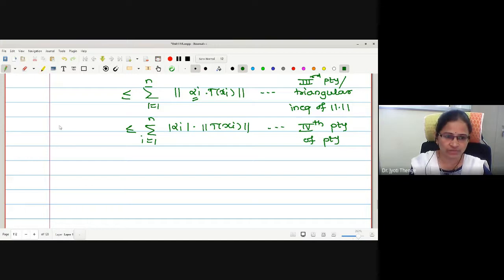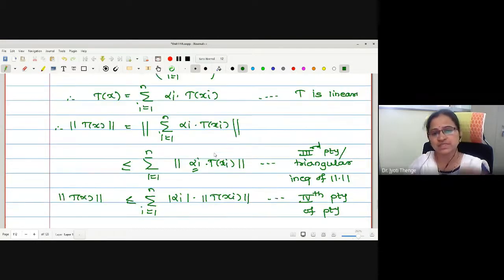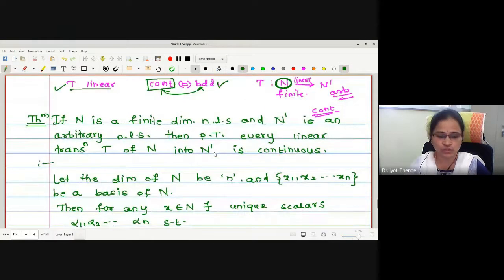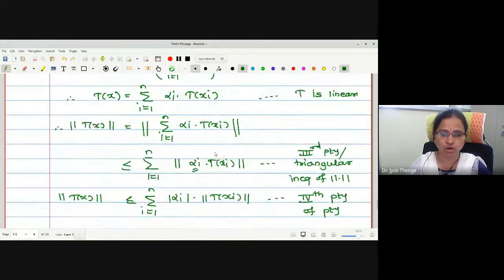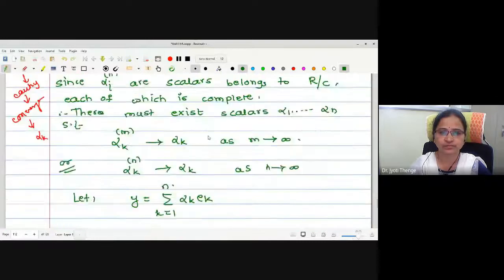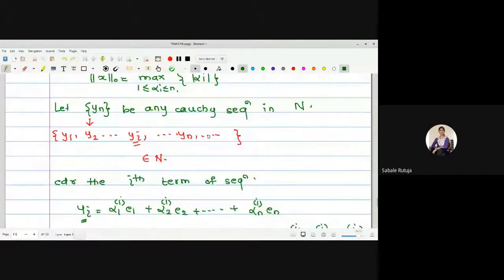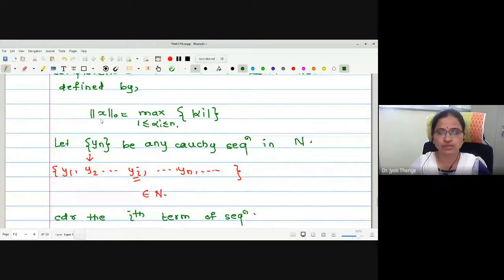Now, what we were interested in proving is that the function T is bounded. To prove this to be bounded, we wanted to prove this to be less than or equal to some constant into norm 0. Why norm 0 were we going to use? Because previously we have proved that for fixed norm 0, all other norms are equivalent to this norm. Do you remember what is the norm 0 definition? Maximum of scalars involved in the linear combination. Right, norm 0 is the maximum among the modulus of the scalars.